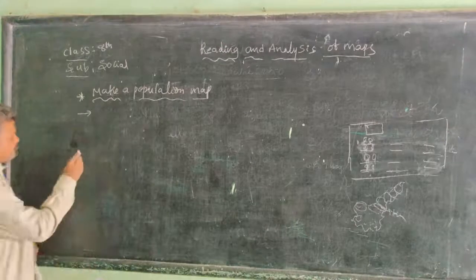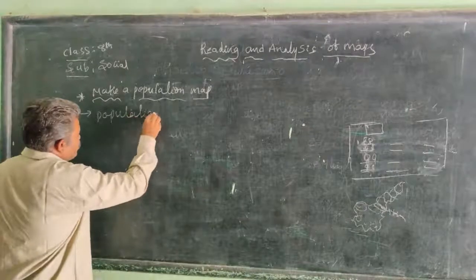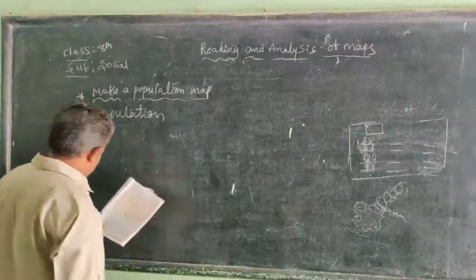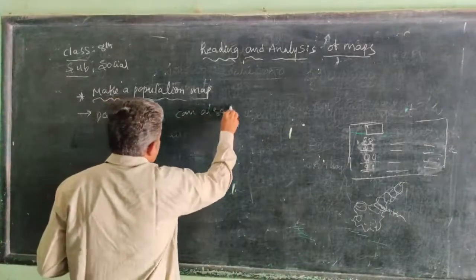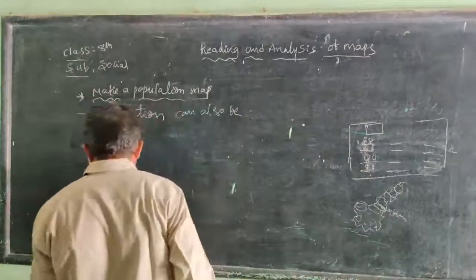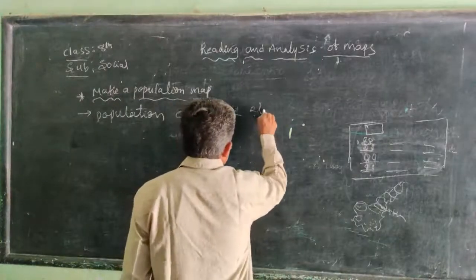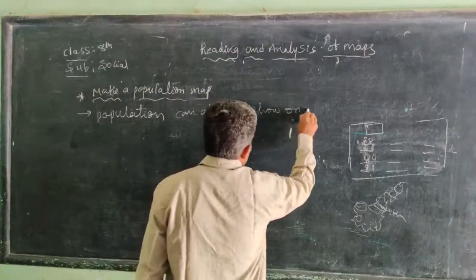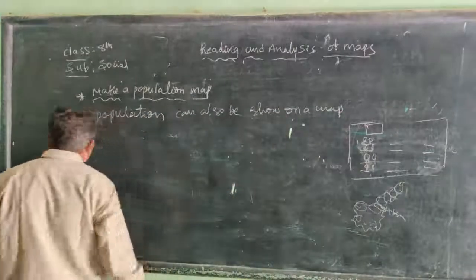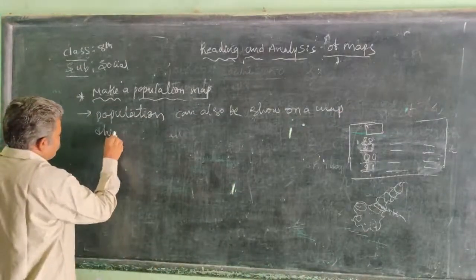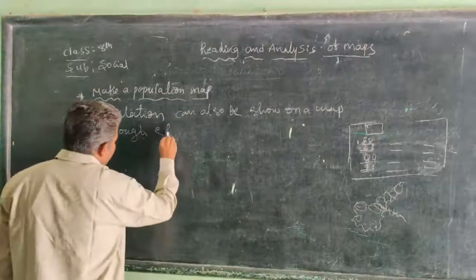Population can also be shown on a map through shading.